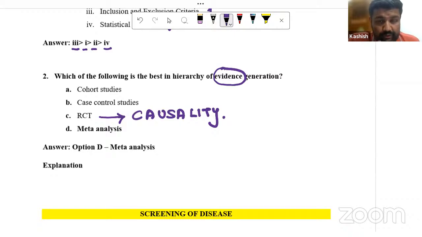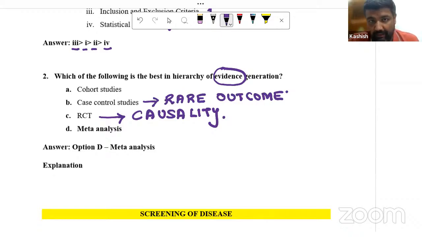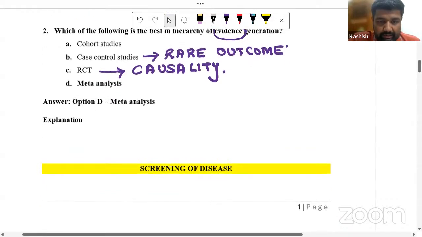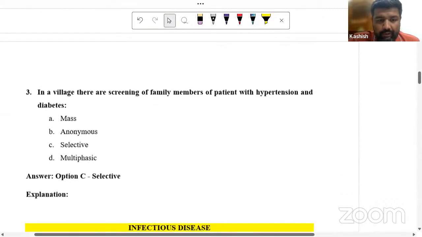Case control study is best when the disease is rare. And when the exposure is rare, in that case, the best is cohort study. So here the correct answer is meta-analysis. Now, few questions from the topic screening.